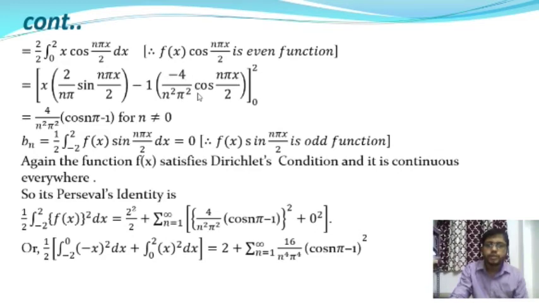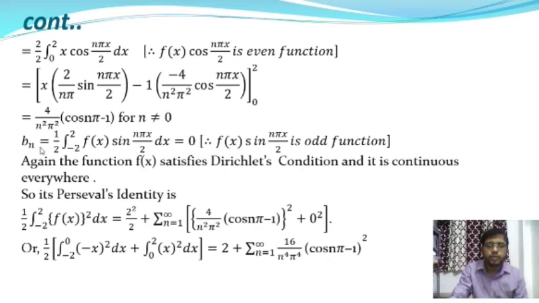Okay, so now putting the value of upper limit and lower limit on that section, we will get the value of an, and an is equal to 4 by n square pi square into (cos n pi minus 1), when n is not equal to 0. So in that case, the value of an is equal to 4 by n square pi square (cos n pi minus 1) for n not equal to 0.